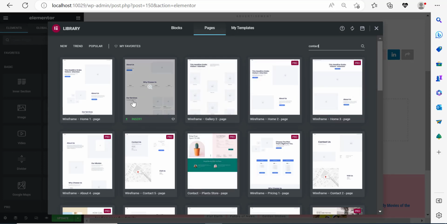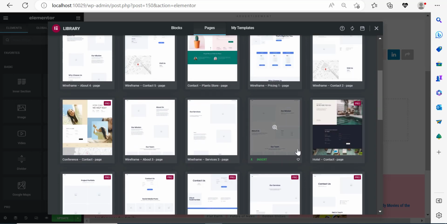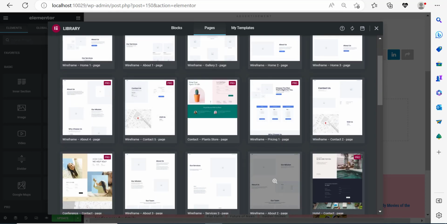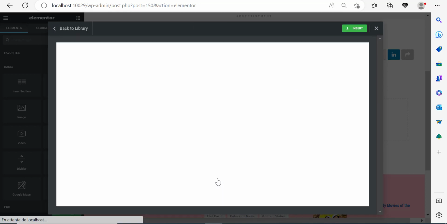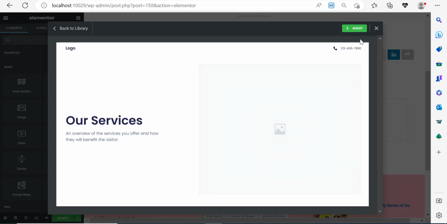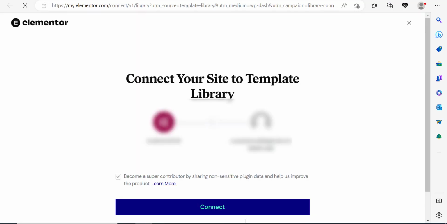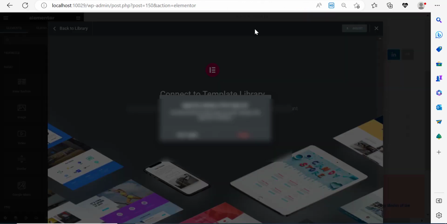We have this wireframe, this one. Now the ones with the pro tag on them cannot be used under the free version of Elementor. So you'd have to have the pro version to use them. But I'm perfectly fine with these free ones. So I'm going to go, for example, with this one. I'm going to click on it. And here you can click Insert. Click on Get Started. Connect your Elementor account with your WordPress website. It's very easy. Just click on Connect. And over here, you can click on Apply.